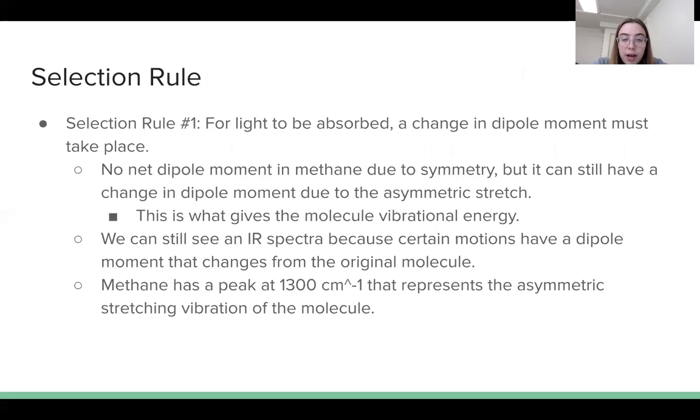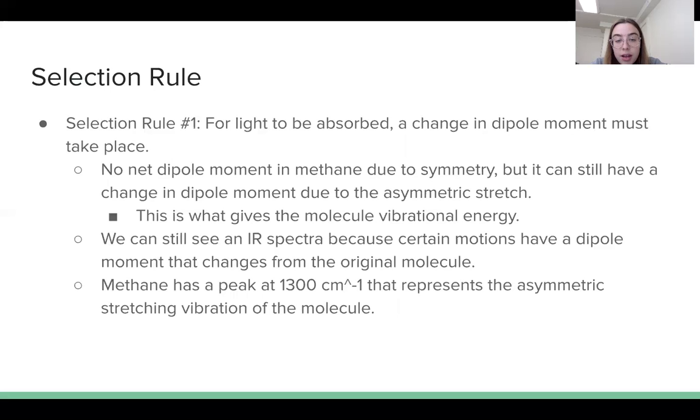Next, I'm going to talk about how selection rules apply to the absorption of infrared light. Selection rule number 1 states that for light to be absorbed, a change in dipole moment must take place. Methane has no net dipole moment because of symmetry, but it can still have a change in dipole moment due to the asymmetric stretch.